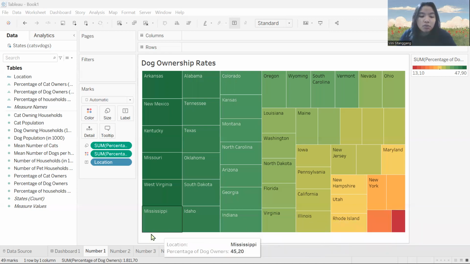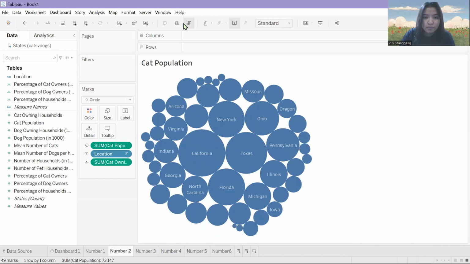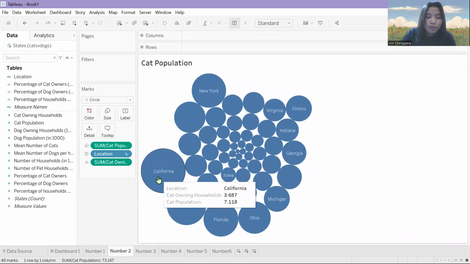We're going to jump to research question number two, about cat population. The first question is which state has the highest cat population in the US, with the cat owning households? First, we arrange our data from the highest to the smallest.